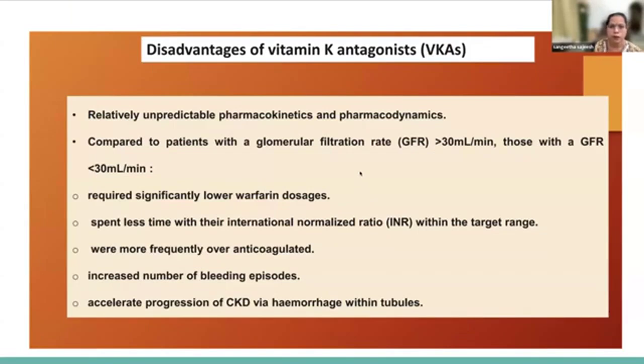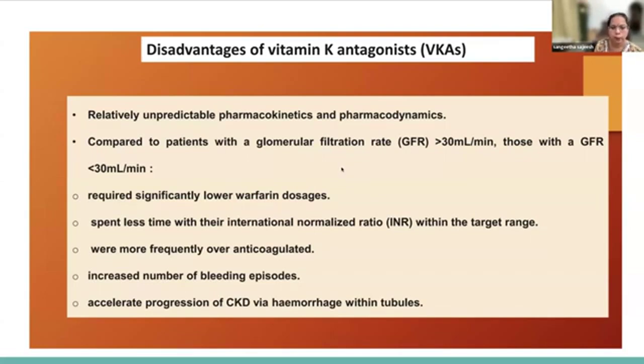So what are the disadvantages of vitamin K antagonists? We have been using warfarin for many years, and as we know, warfarin requires initial bridging with heparin, and it has relatively unpredictable pharmacokinetics and pharmacodynamics. Many times patients will be either undercoagulated or sometimes over-anticoagulated, so there is less time in the target INR range, and there could be an increased number of bleeding episodes. And as we all know, there could be anticoagulant-related nephropathy, like warfarin nephropathy.